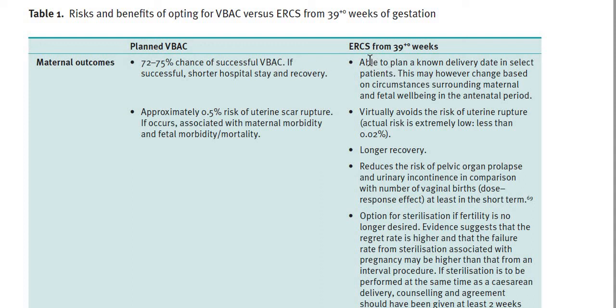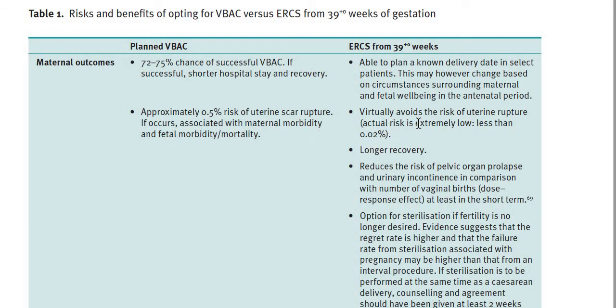If we are doing an elective repeat section from 39 weeks of pregnancy, we should be able to plan a known delivery date in select patients, and we need to tell the patient that in 10% they can go into labor before that date. Then there is a 0.5% risk of uterine scar rupture, which, if it occurs, is associated with maternal morbidity and fetal morbidity and mortality.